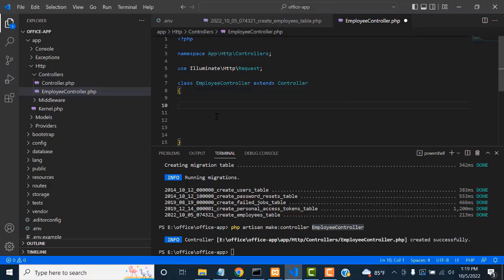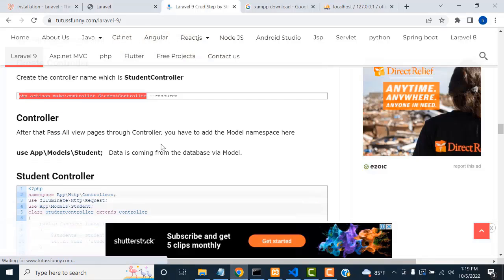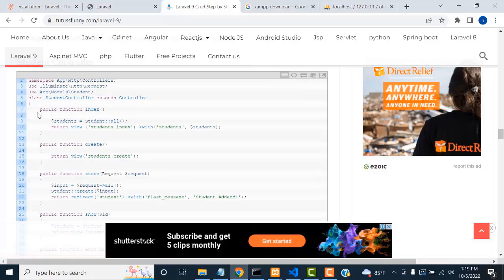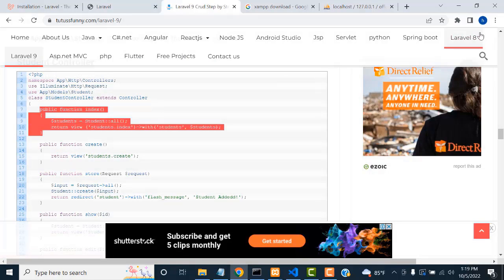Okay, so here, if it is a resource controller, it will generate all the methods. Here, this empty controller will be empty, and we want to generate it. Don't worry about that, we'll see how to generate it. So here, in the same command, the index function will be run. We copy this index function.